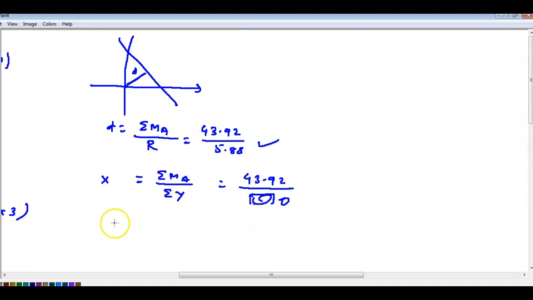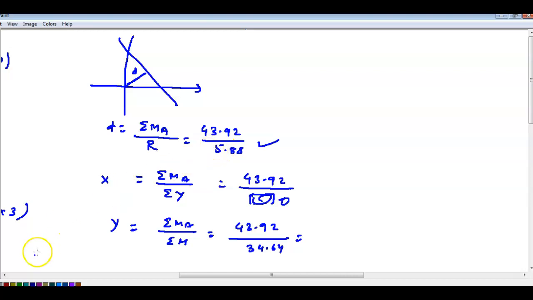Okay, and x intercept, who is this? Y intercept, momentum of A by summation of horizontal forces. 43.92 divided by how much we got? 34.64. So how we got resultant here? 5.88. We take the square root again.